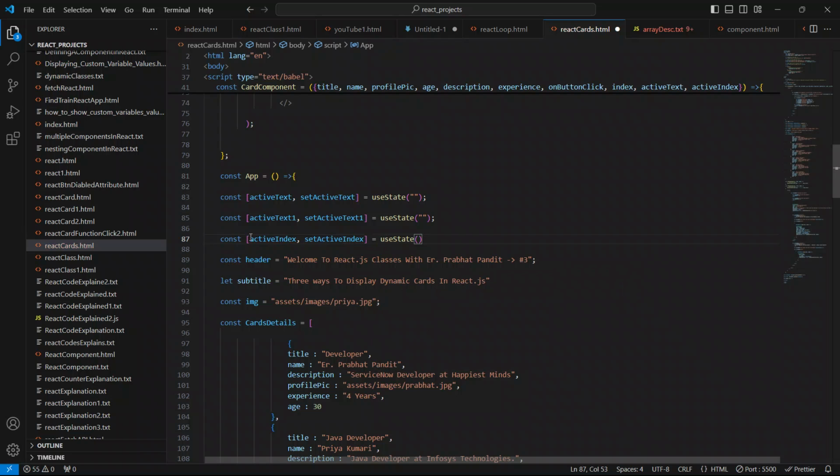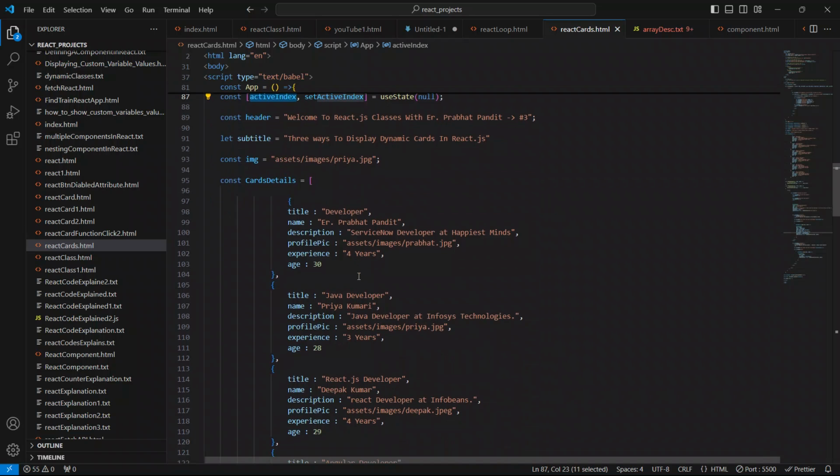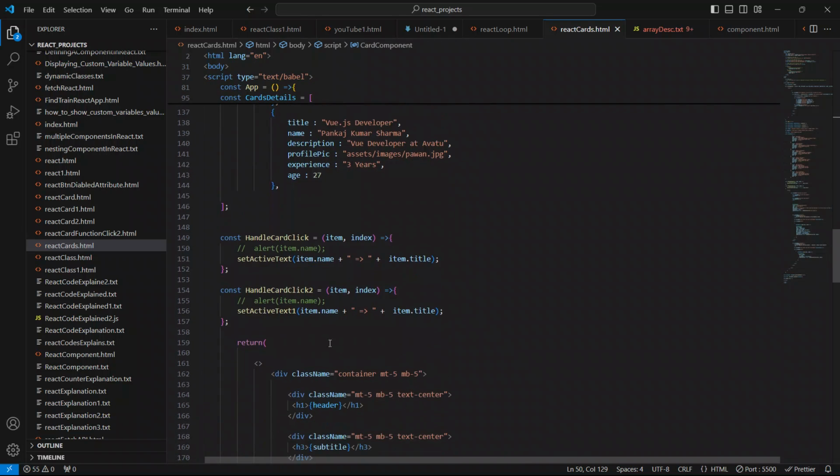As of now, just give the value as null. Now copy this set active index, and we will use it to update the active index when the user clicks on the card. We will apply the active class if active index matches the index, otherwise we will apply an empty or blank class. Now go to the handle click function.